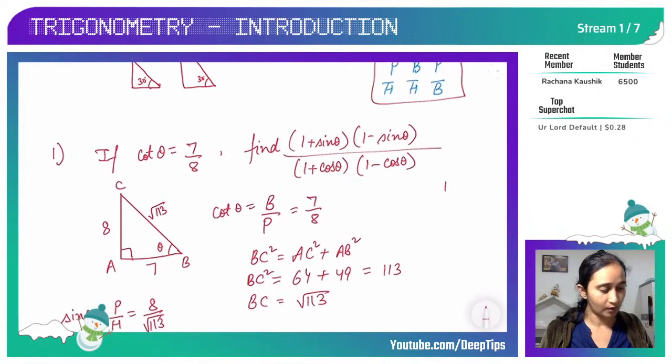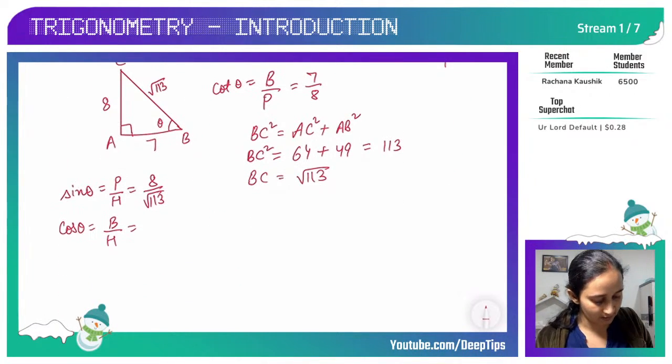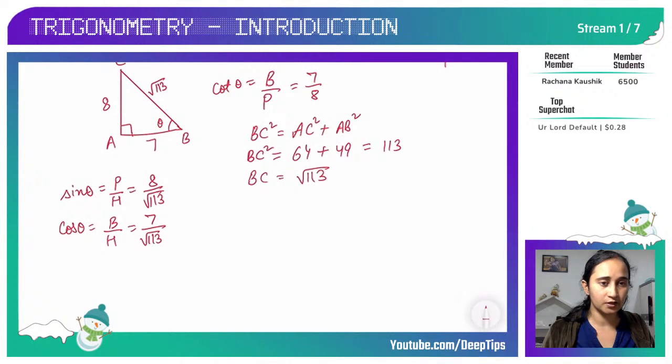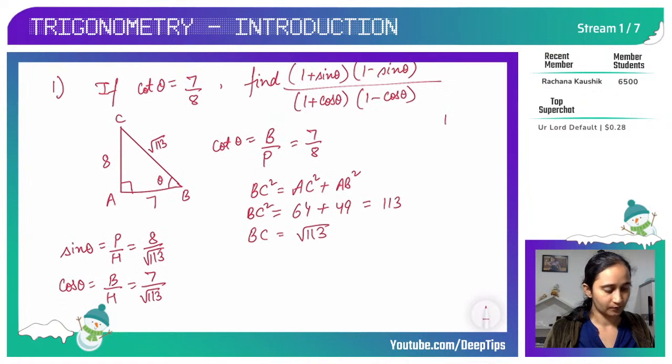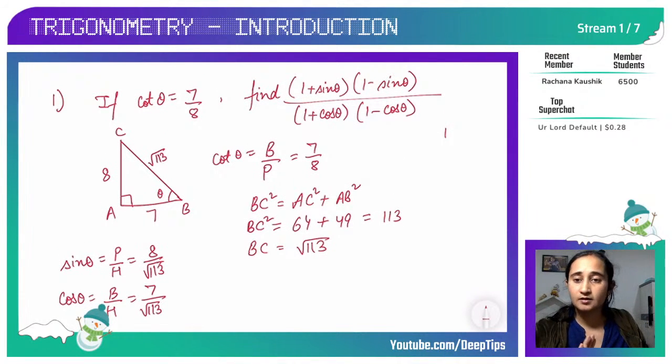So now I know cos theta is base upon hypotenuse. My base is 7 and hypotenuse is root 113. I can substitute this in my question, but I will not blindly start substituting the values. Why? Because I know 1 plus sine theta into 1 minus sine theta is the same as a plus b into a minus b, correct? So a plus b into a minus b gives me a square minus b square.